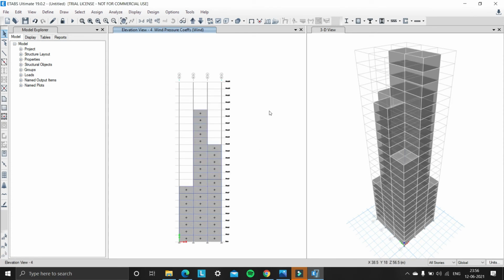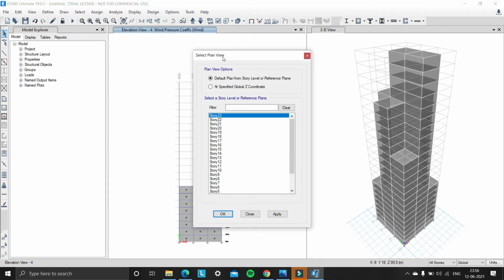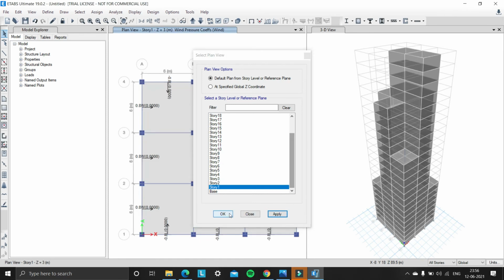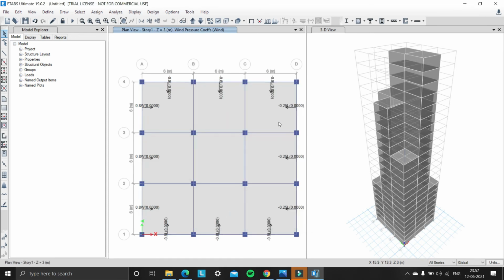So for now we are done with assigning dead loads, live loads, cladding loads, and wind loads. So change the elevation plan, select plan view and select story 1 and apply and click on OK. So here in story 1 we can see the wind loads which are assigned, okay, and now